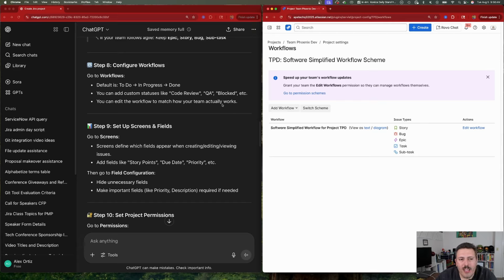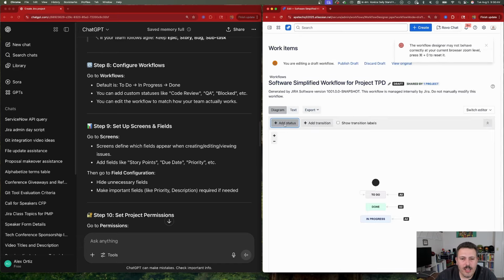Now here, I think ChatGPT is getting a little lazy because yes, this is great advice, but it stopped telling me where to click. And so you will need to click on edit workflow here, and you will need to click on add status. And I would do something like code review. And I'm going to click on allow all.